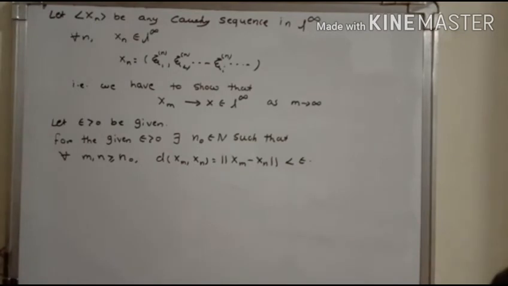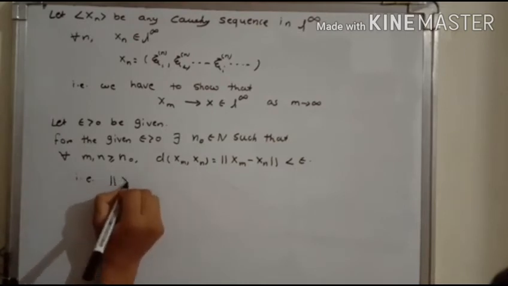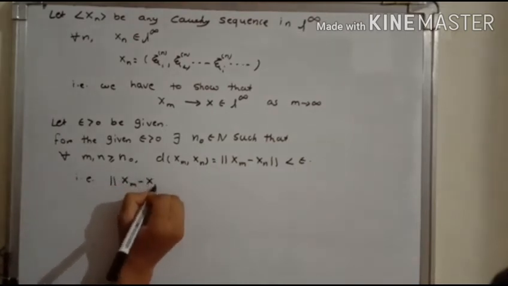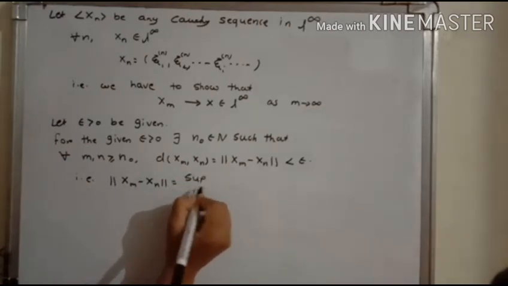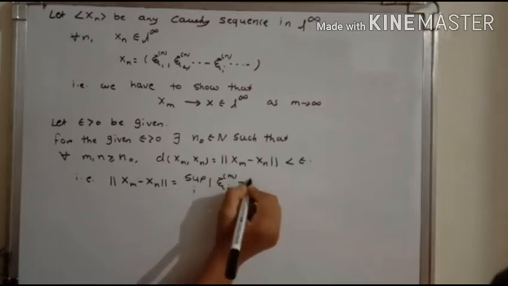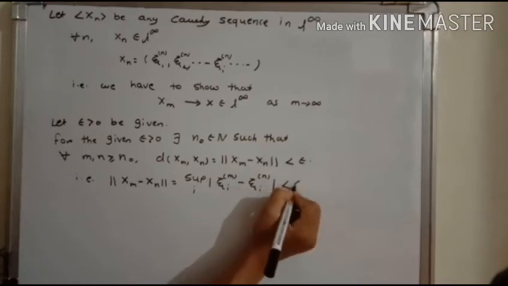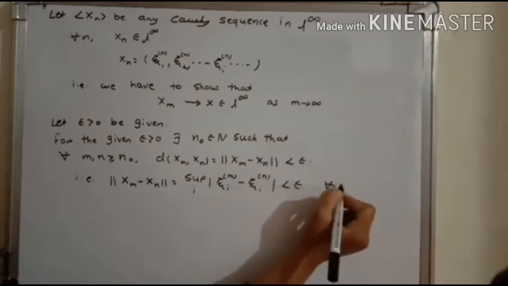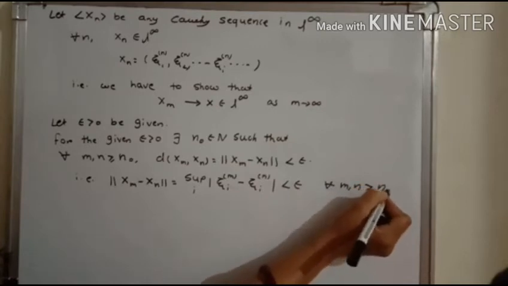Now we write down the value of norm of xm minus xn as the supremum over i of mod of xi im minus xi in. It is less than epsilon whenever m and n are greater than or equal to n naught.